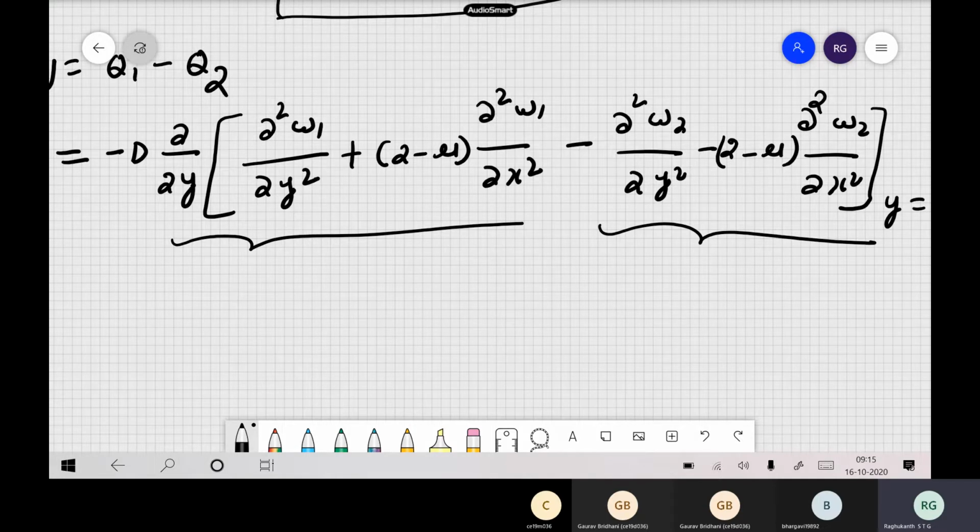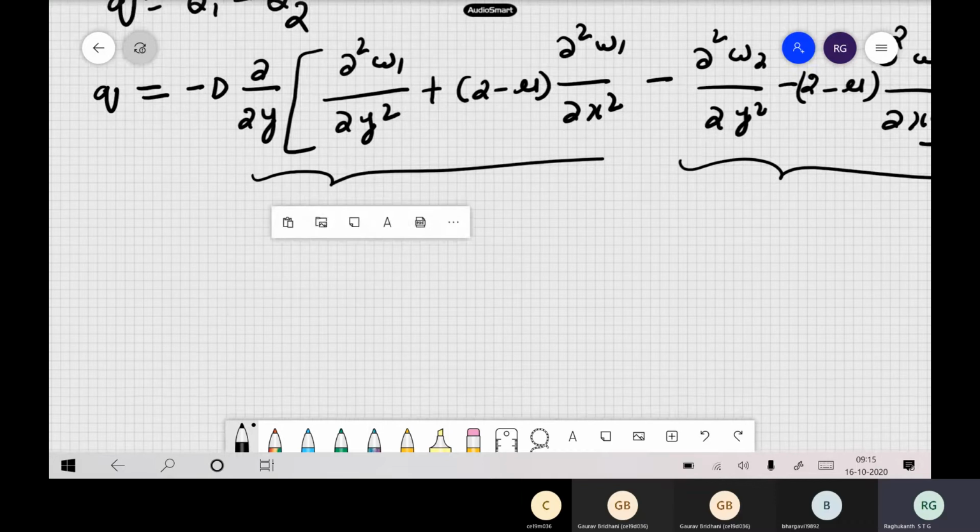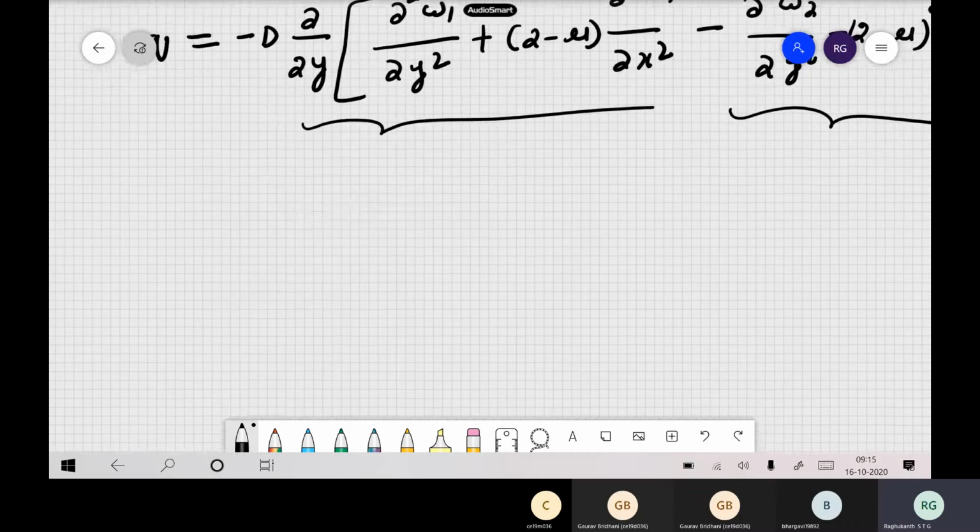That's why I hope you remember this expression, or we can even write that equation also. Long back we already wrote that expression. So what we said long back was qx minus ∂Mxy/∂y.